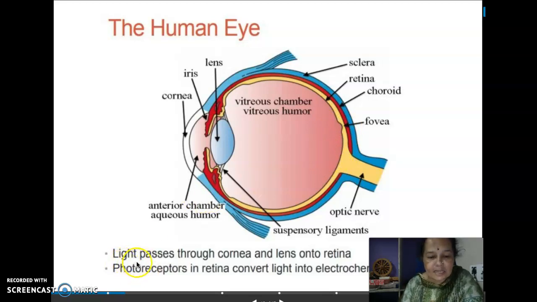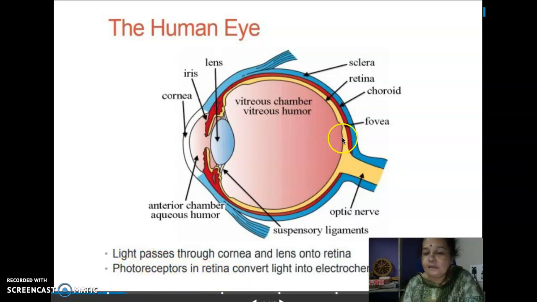And what exactly happens is light passes through cornea and lens onto retina. Whatever the light, it passes to cornea, then through lens, and then it reaches the retina. And on the retina we do have photoreceptors. Photo means light.